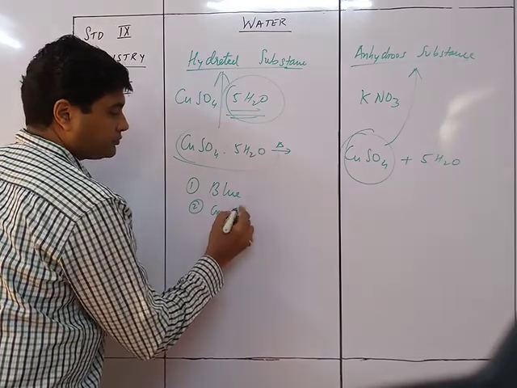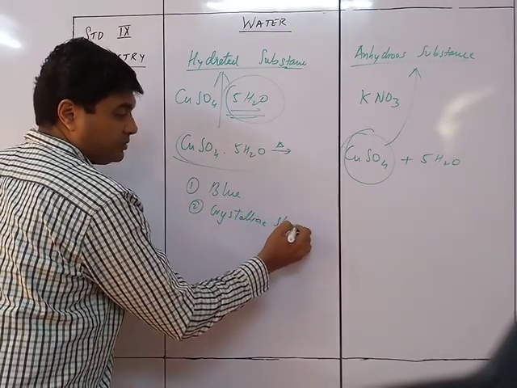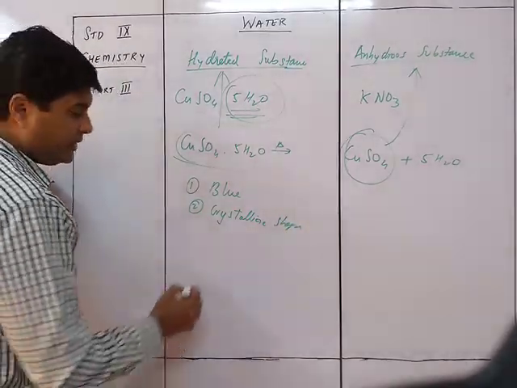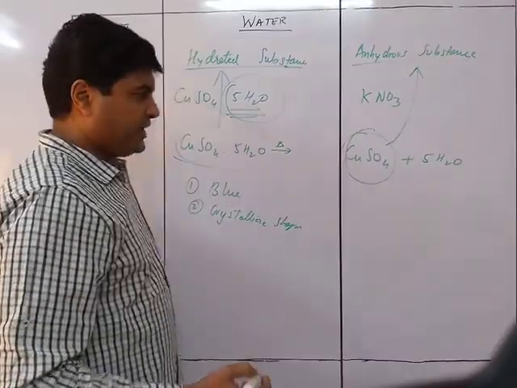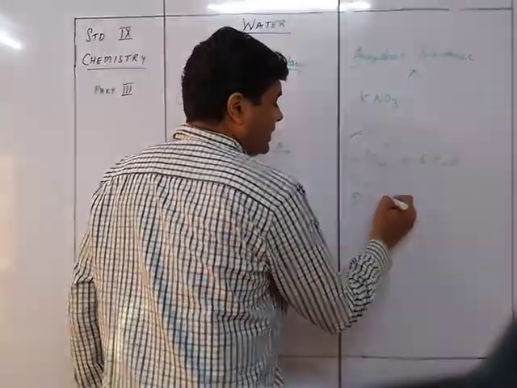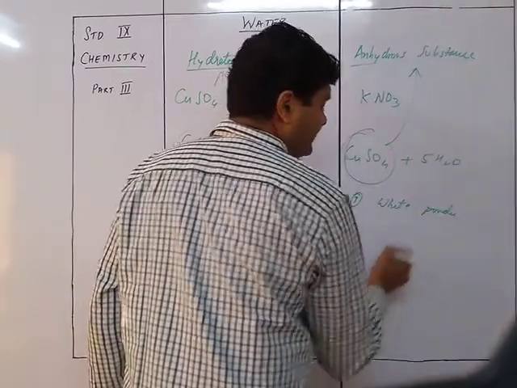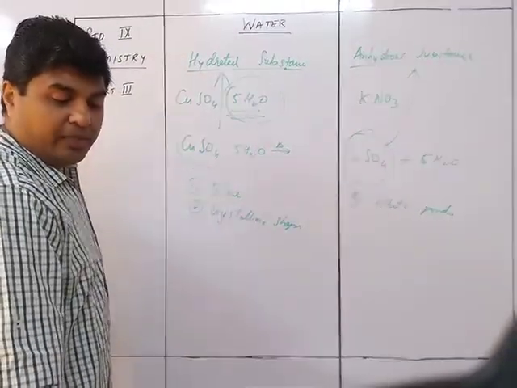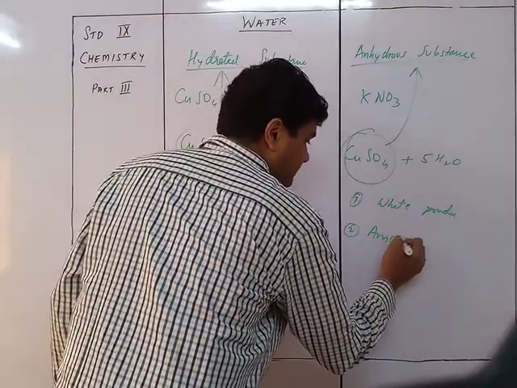Whereas this one over here will be a white colored powder. So the anhydrous form is going to be amorphous.